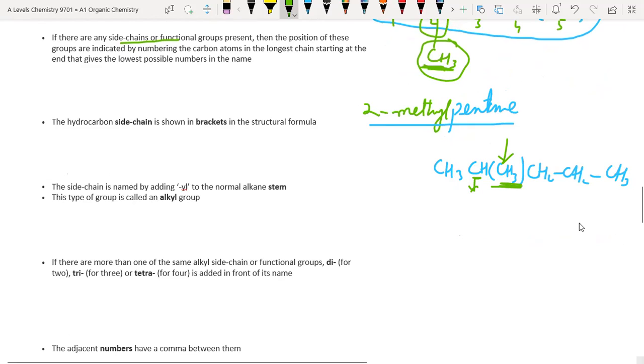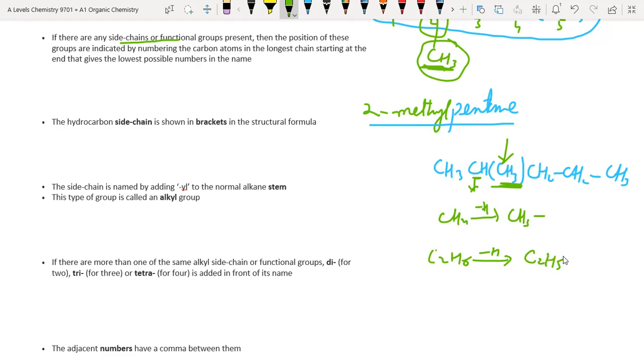As I said, the side chain can be named on the basis of its alkyl group. If it is the derivative of methane, when one hydrogen of methane is removed, it converts into methyl. If one hydrogen of ethane is removed, it is called C2H5, ethyl.